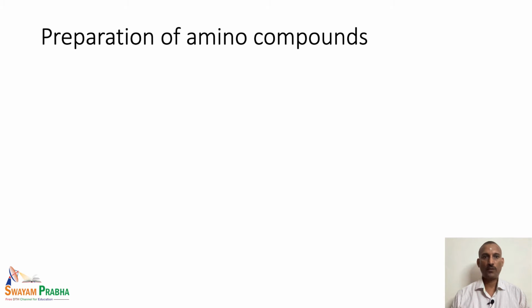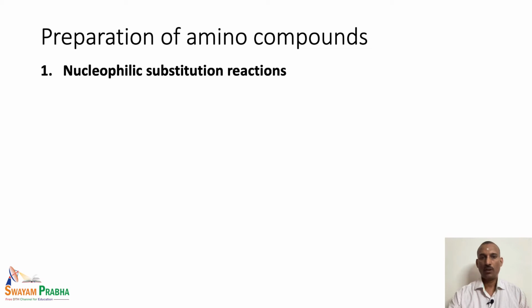Welcome to the next session. In this session, we will be looking at preparation of amino compounds. There are 4 major categories of reactions to which the amino compound synthesis can be classified. The first one is a nucleophilic substitution reaction. In this reaction, we will be looking at how amines can be prepared from alkyl halides or alcohols.